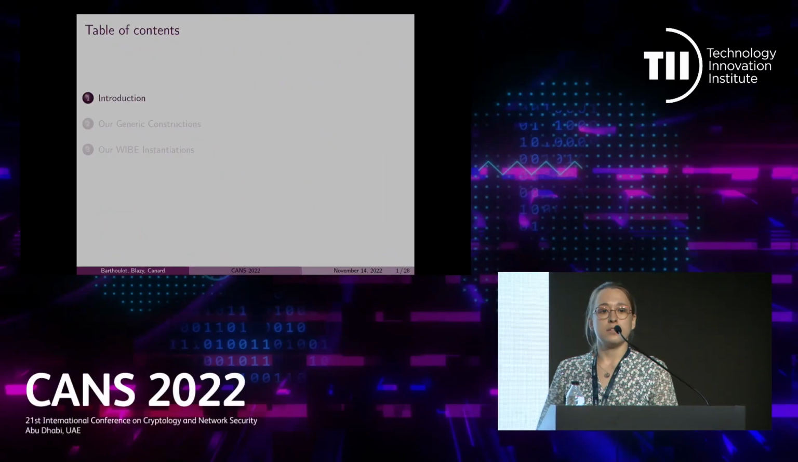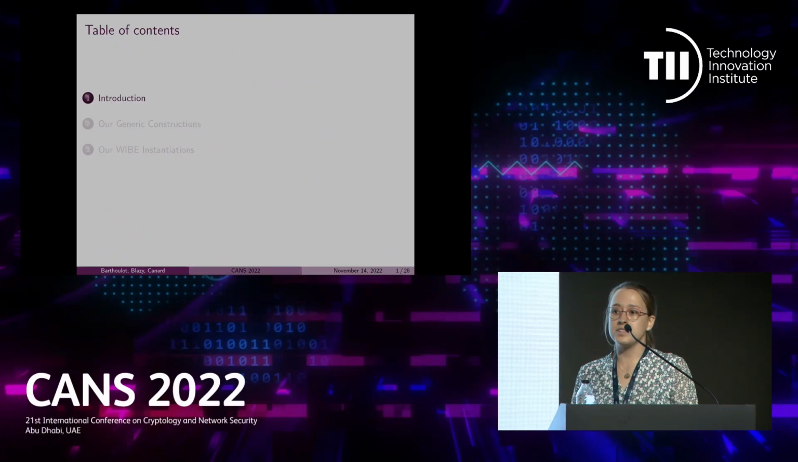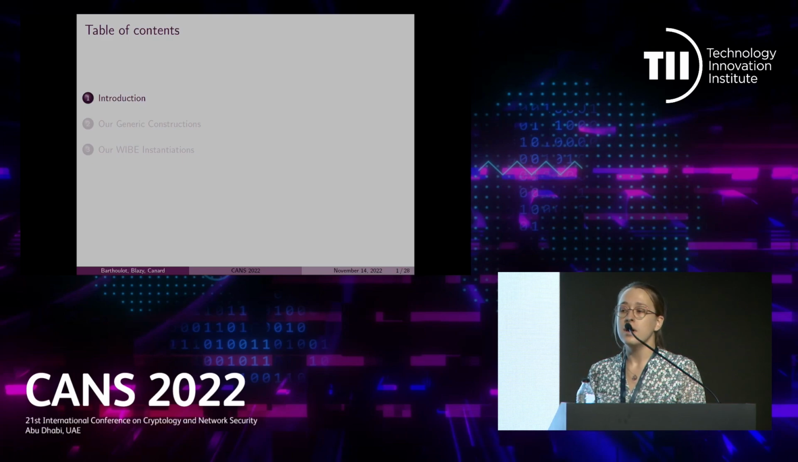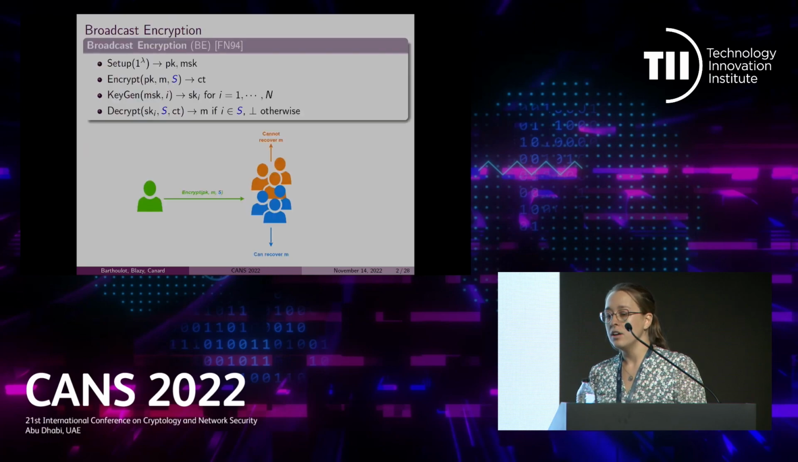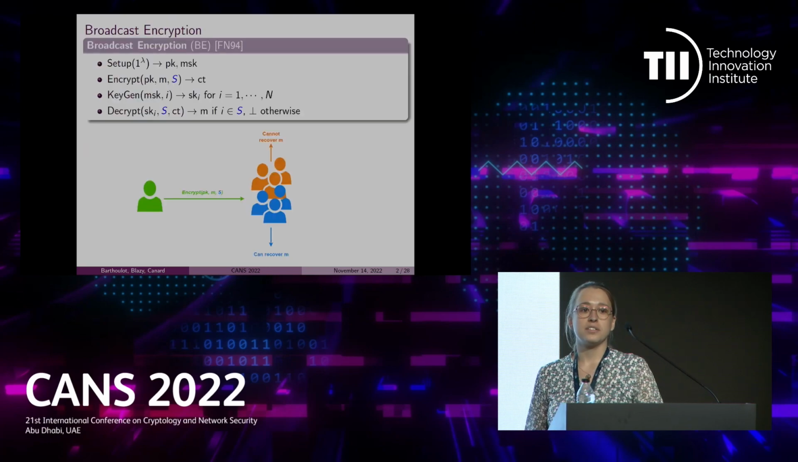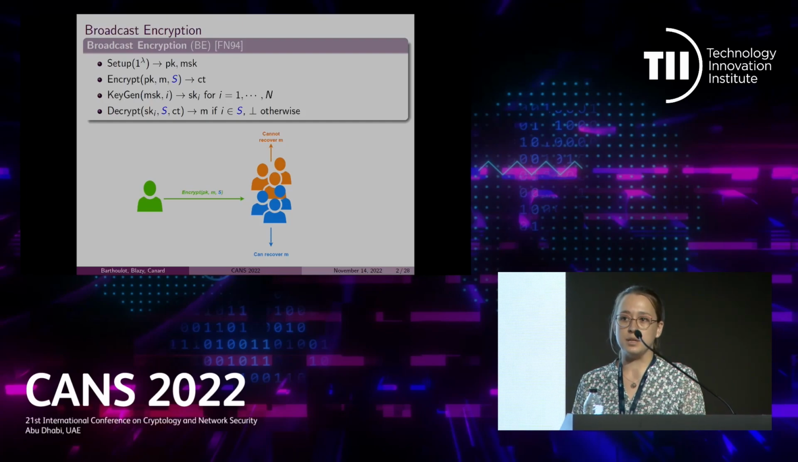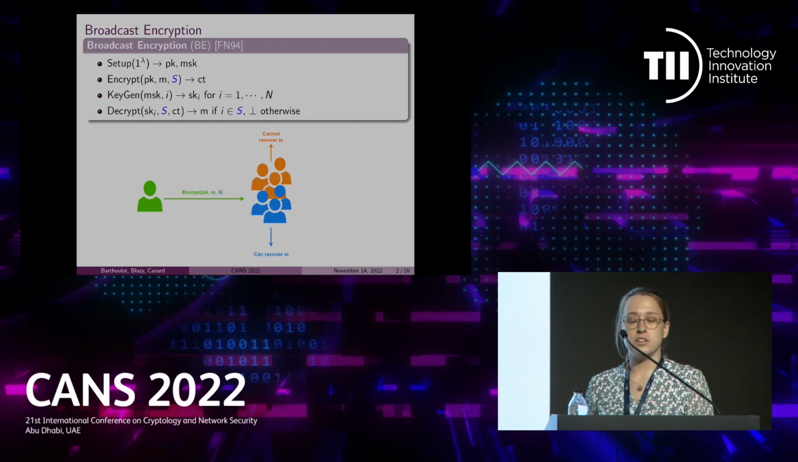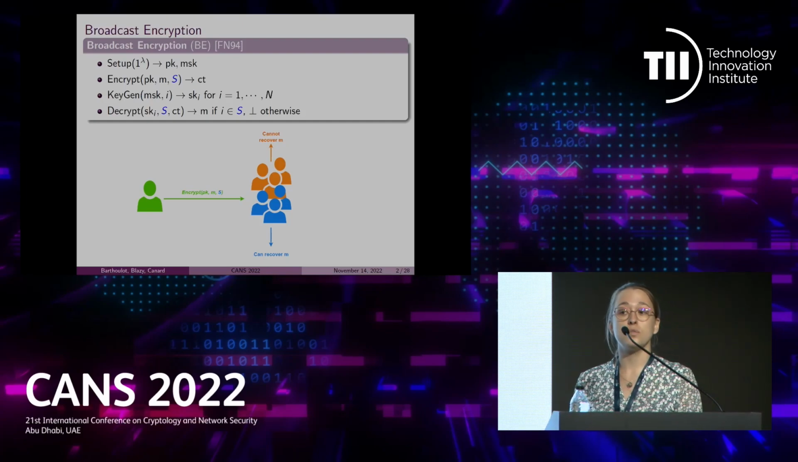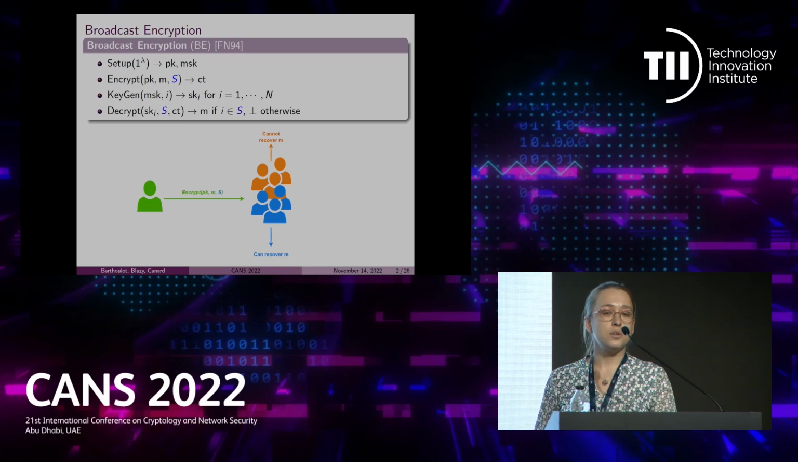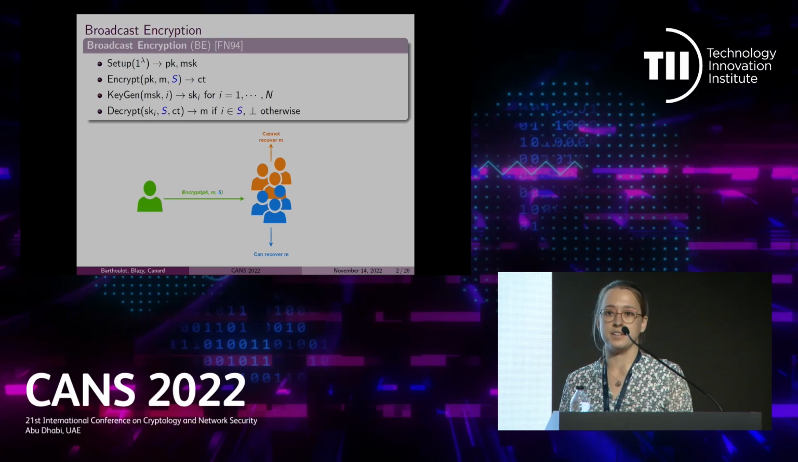So I will start this talk with an introduction to present the primitives that we studied in our work and our contributions regarding those primitives. So the first primitive we will talk about is called broadcast encryption, or BE for short. A broadcast encryption scheme is an encryption scheme that allows to send a message to a whole specific subset of users, such that only users in that subset can recover the message.